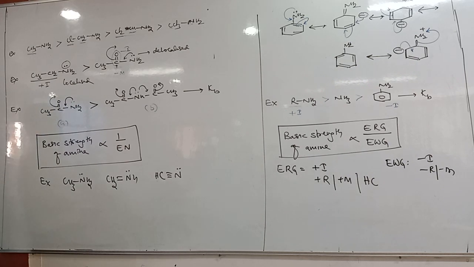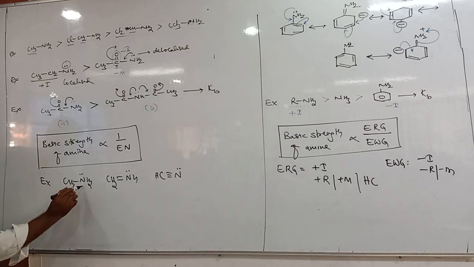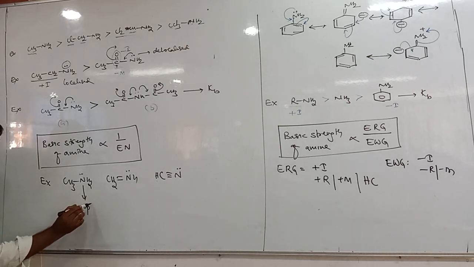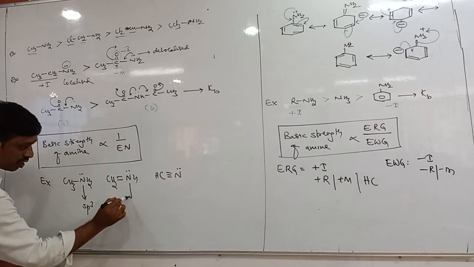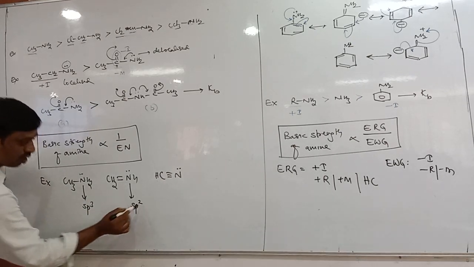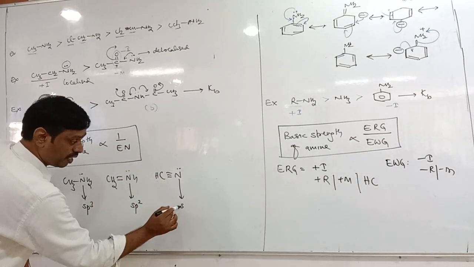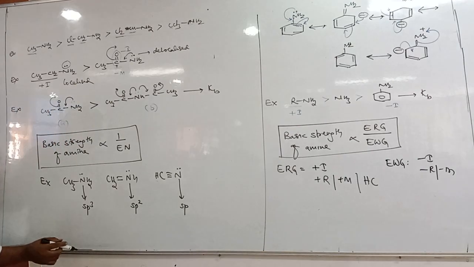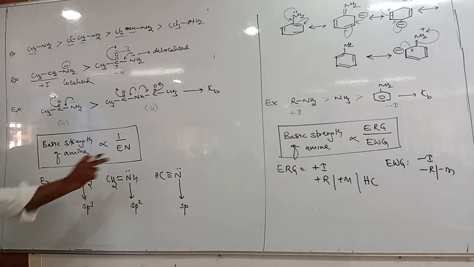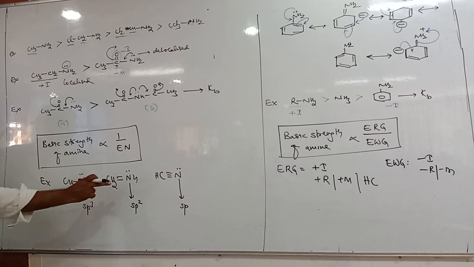Then how do you identify electronegativity? Based on, very good, hybridization, S character. So what is the hybridization of this nitrogen? sp3. What is this hybridization? sp2. What is this hybridization? sp. Right. So the hybridization of the three nitrogens is different. Lone pairs are the same. Okay.